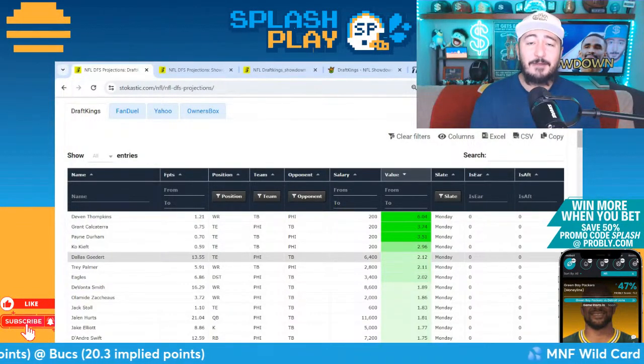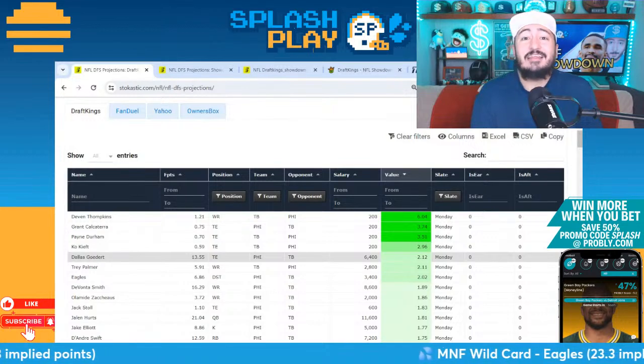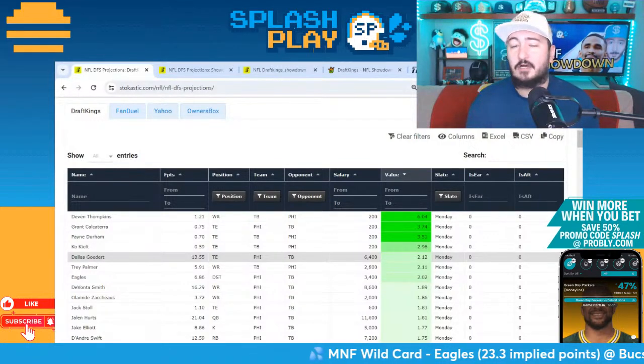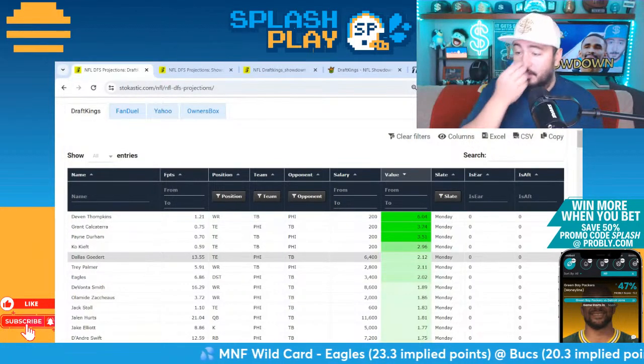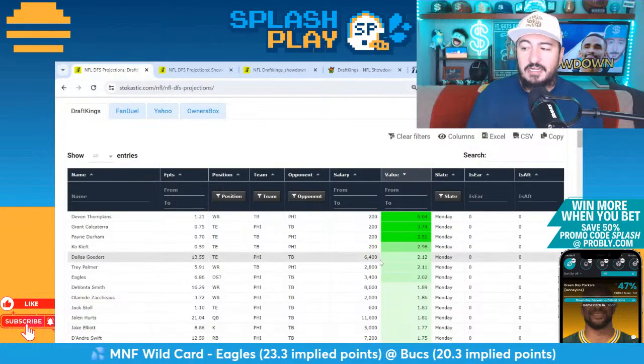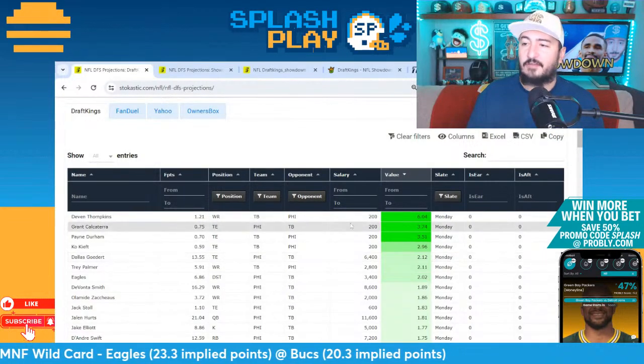This year, not the case, but I think some of that you can pinpoint is him not getting the same volume that he's gotten as he did last year. So for Dallas Goedert, a more logical value in terms of the opportunity here. But of course, he's $6,400. These other guys are $200.